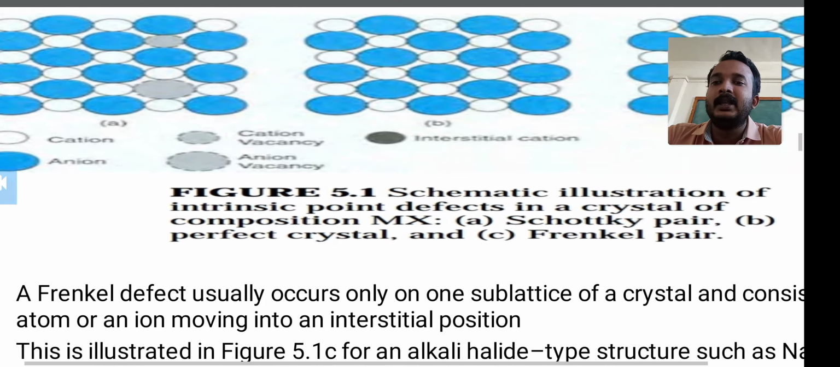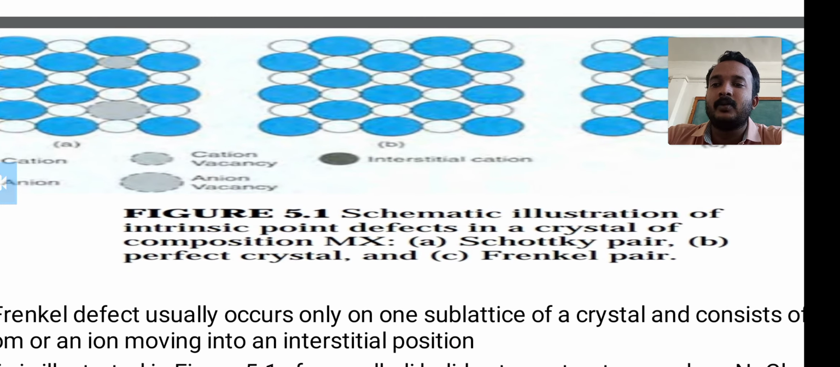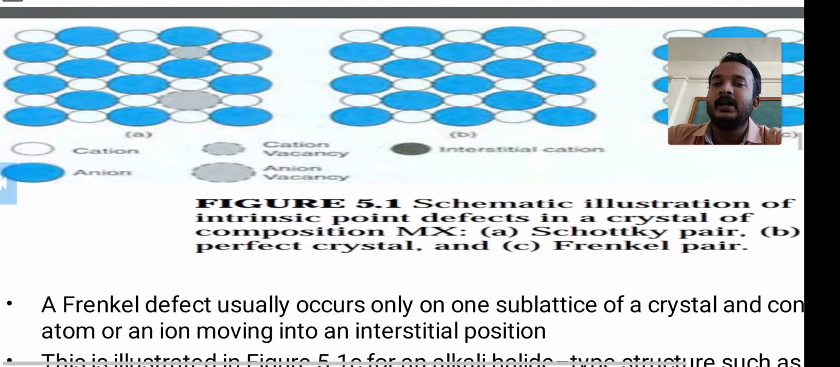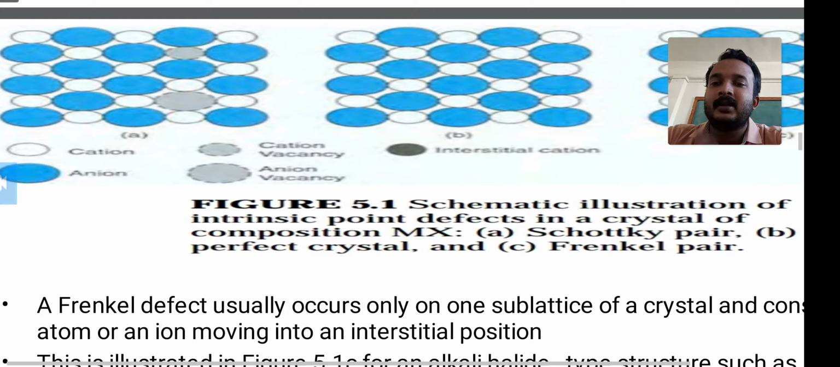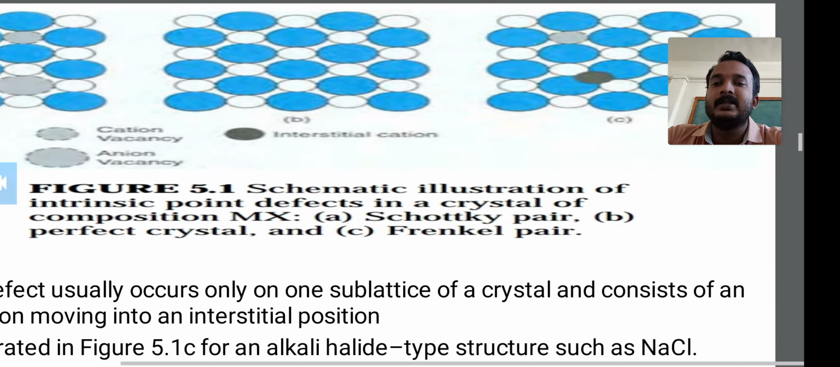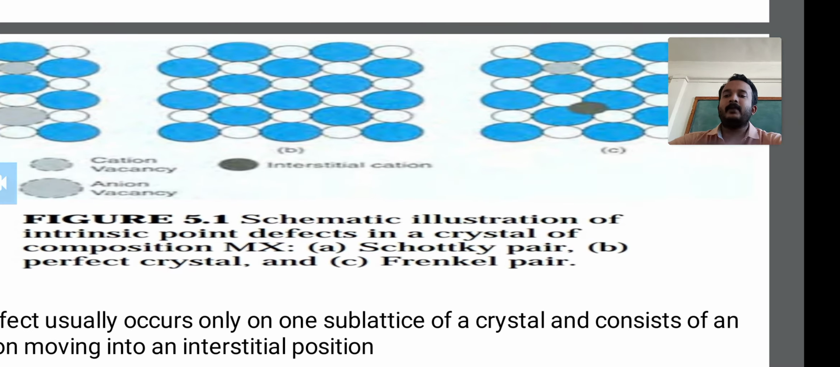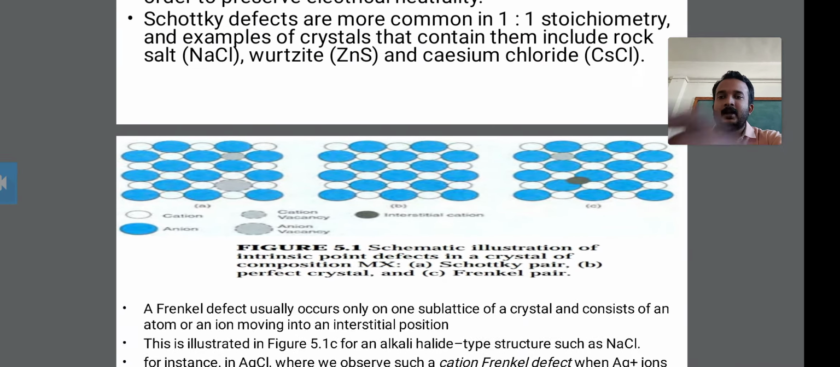Then diagram B shows the perfect crystal. You should also know that the blue circle shows the anions, and the white circle shows the cations. Diagram C shows the Frenkel defect, which we will discuss in the next point.